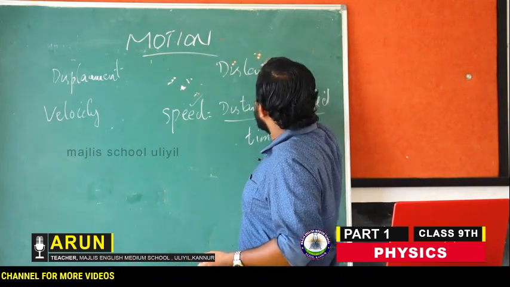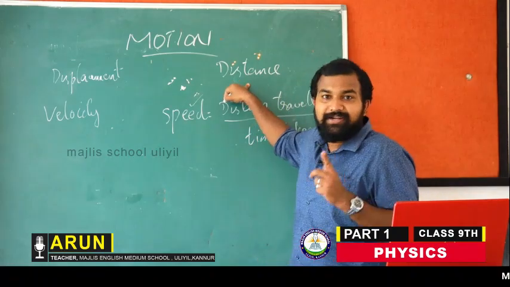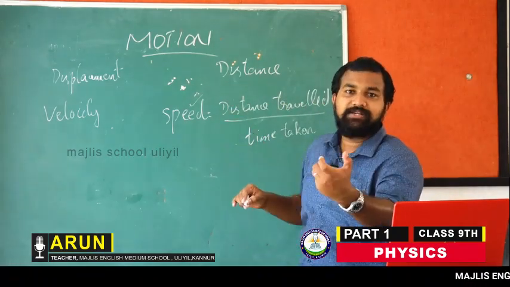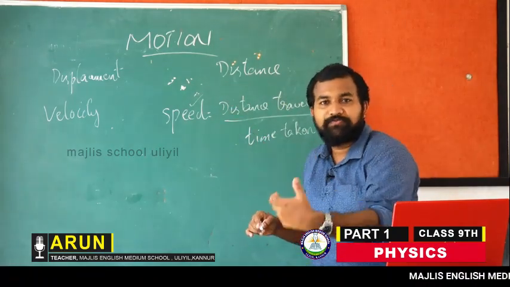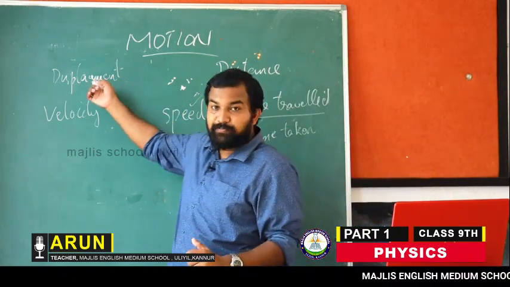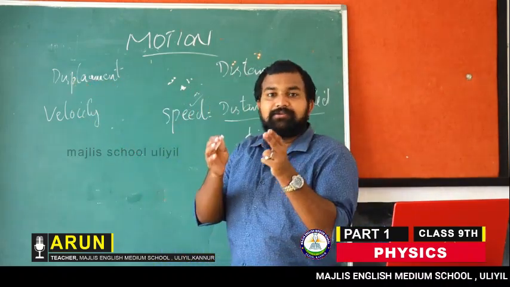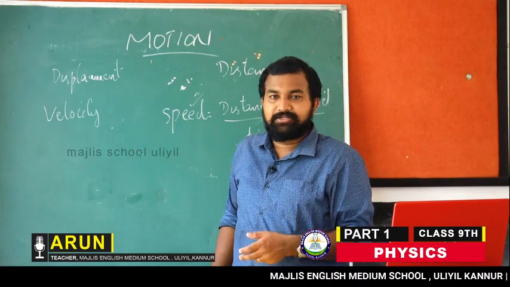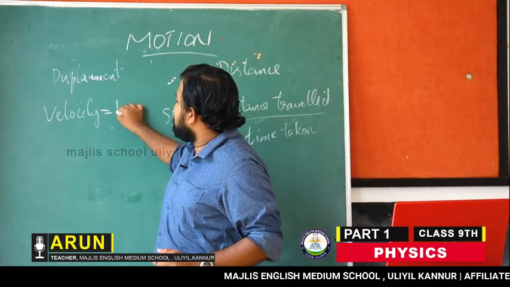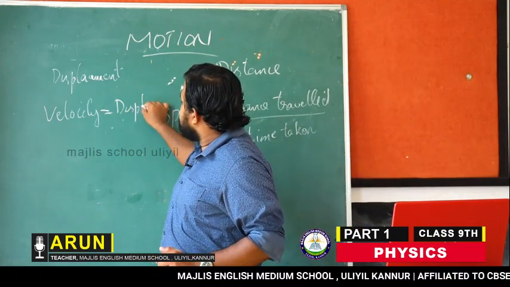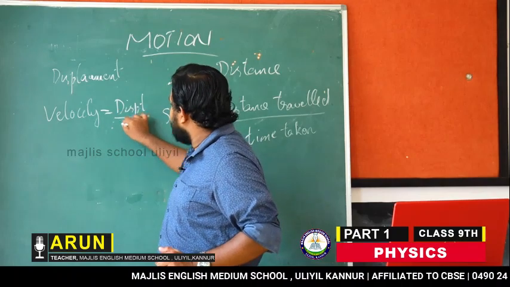Distance will only deal with the magnitude, how much distance has moved. But displacement will deal with quantity as well as the direction. So velocity is equal to displacement by time.